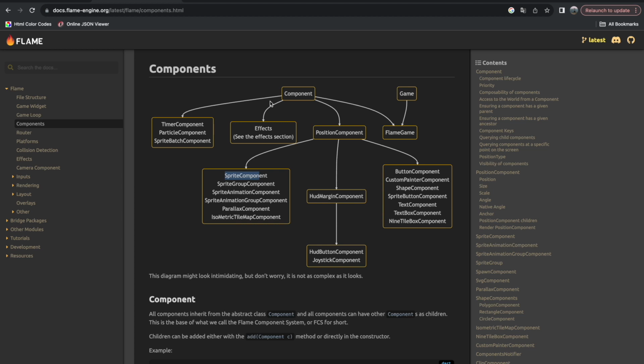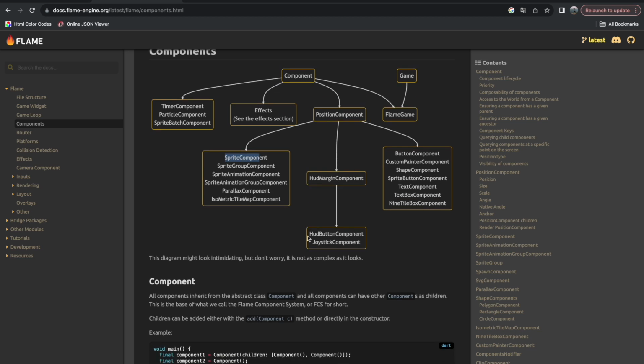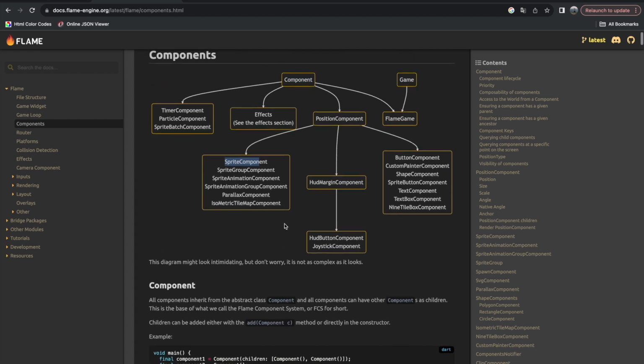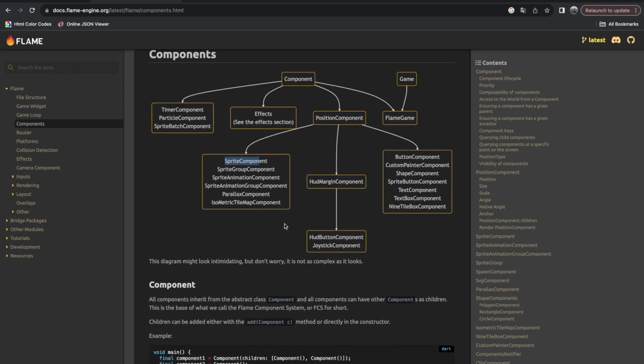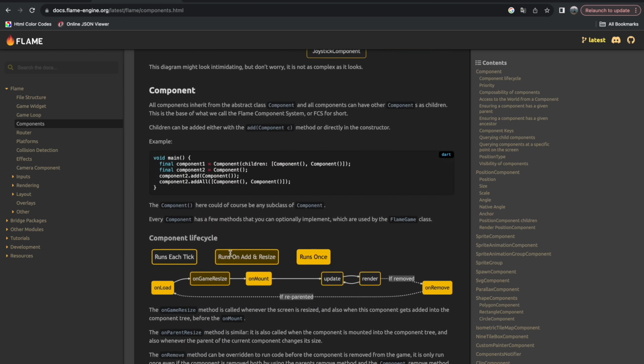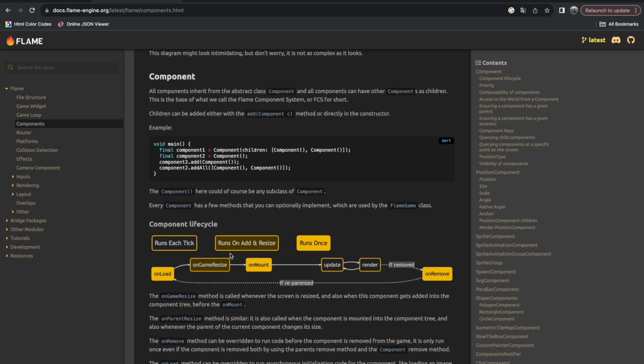You can basically check the collisions between components and things like that, but it's better to see it in a real example. So yeah, that's basically it. I want to be short, not dive deep into the documentation. Important thing also to mention is that each component has a lifecycle.